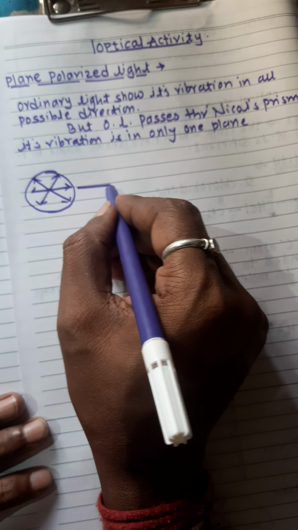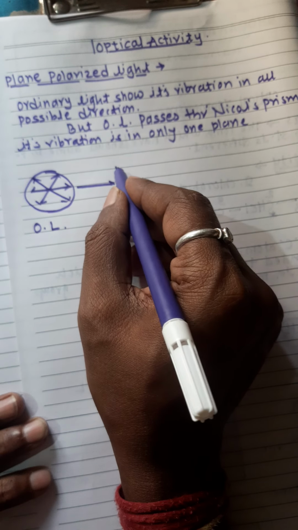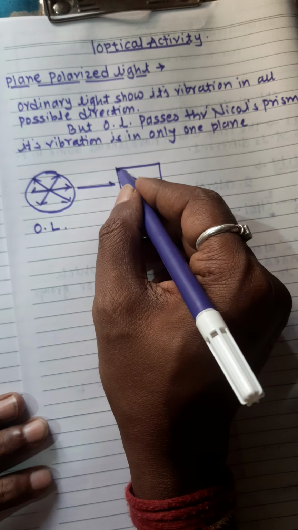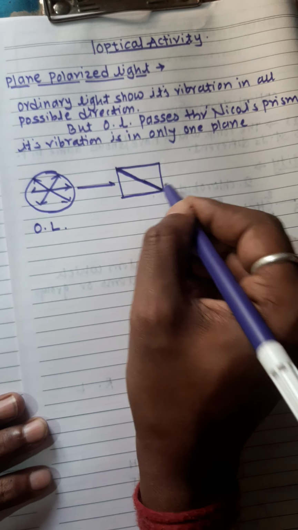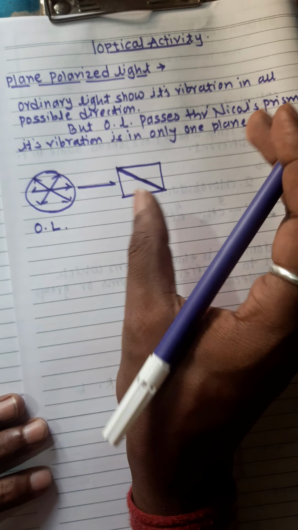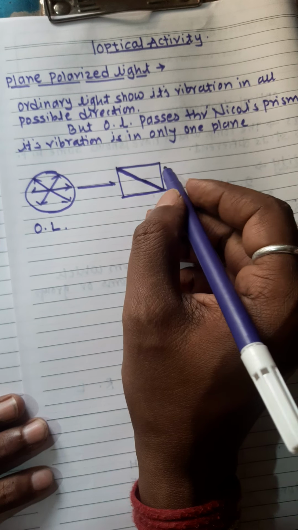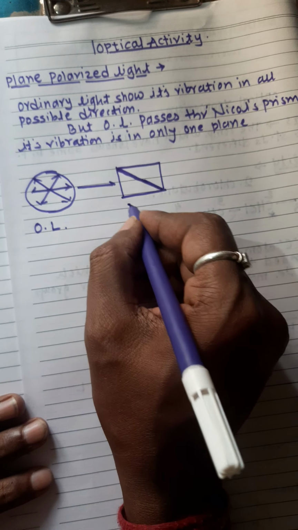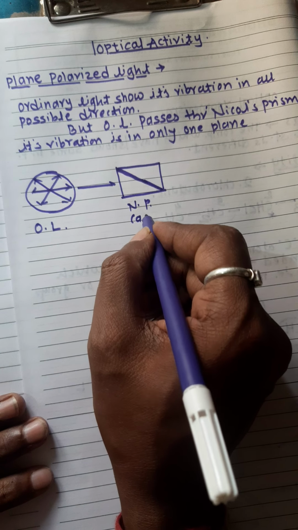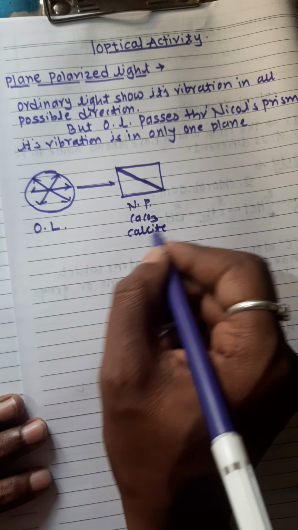But when this ordinary light passes through this Nicol prism... What is a Nicol prism? It is a calcite crystal, that is CaCO3. Two prisms are fused by Canada balsam, and it is termed a Nicol prism.